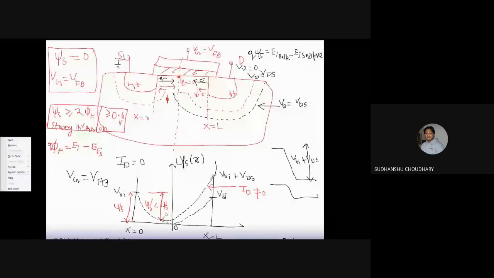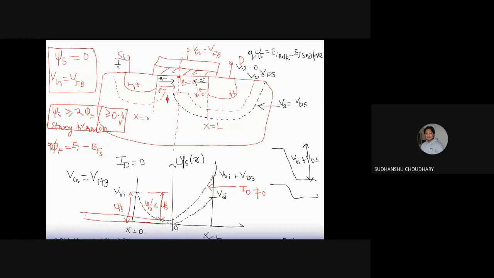So we see that psi s, because of the increase in built-in potential across this, your source to channel barrier has reduced. Earlier it was equal to the built-in potential, but now it has reduced by this much amount. So because of this reduction in source to channel barrier, the electrons from the source can now move through the channel to the drain, and then current is possible. So I'll repeat these things once again.